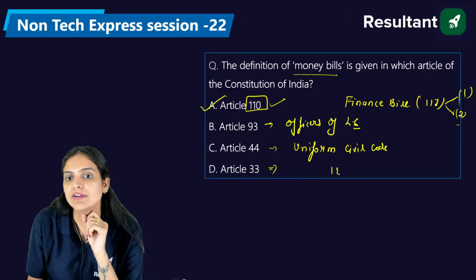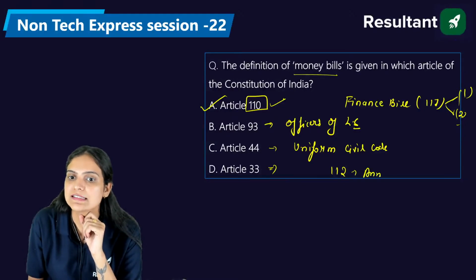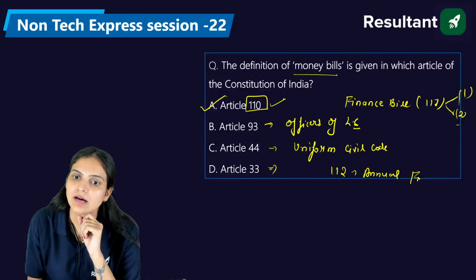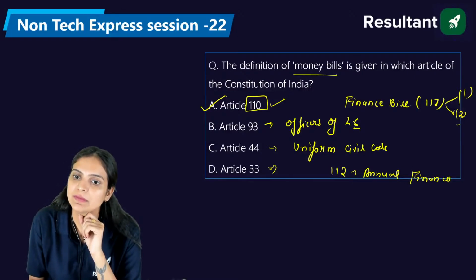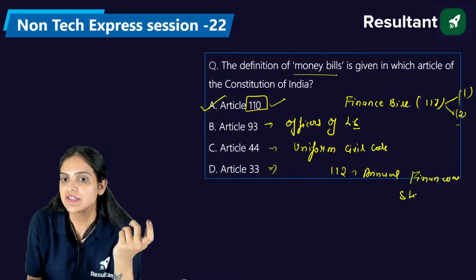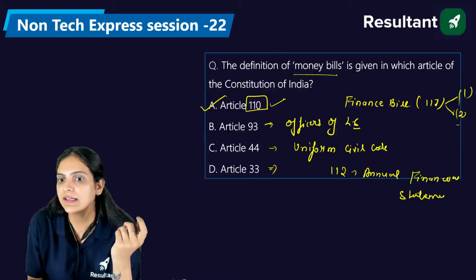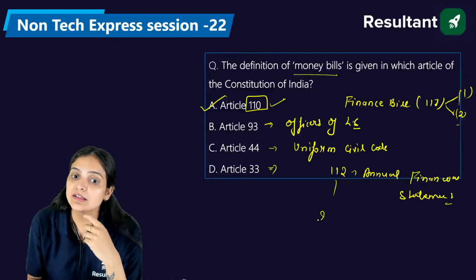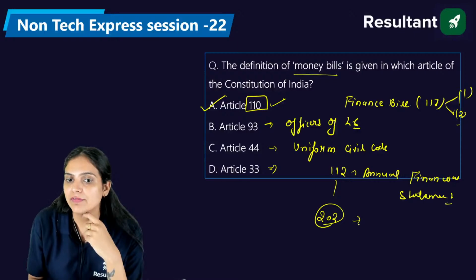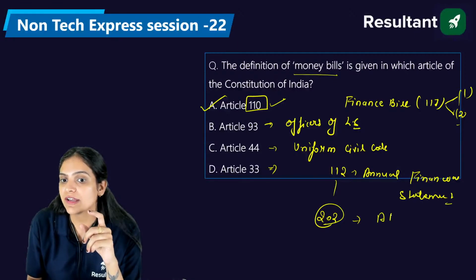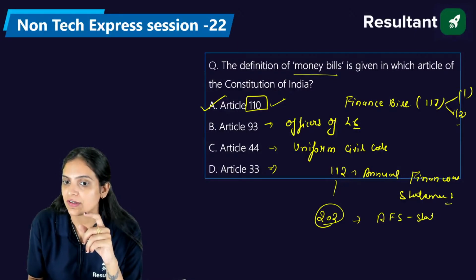Yes, article 112 is the annual financial statement, which we also know by another name, budget. Generally, we use it practically as budget. Under article number 202, we have the annual financial statement of the state, right?